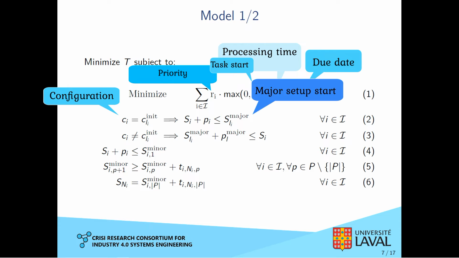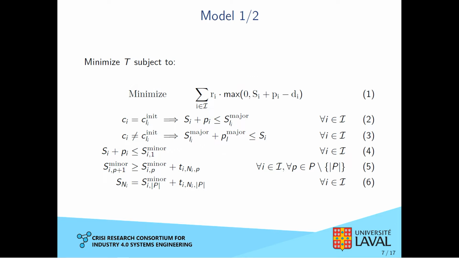Since there's at most one major setup per horizon of 2 weeks, and we're scheduling for a horizon of 2 weeks, it means that we can sort every task by whether it is compatible with the initial configuration or not. Then we must model the disjunctive resources. Equation 4 says that a minor setup can start before the end of its task, while equation 5 encodes the fixed profession order. In this equation, T is a matrix that encodes setup durations, and N is the next job array. Equation 6 states that as soon as the minor setup is done, the loom must start weaving.